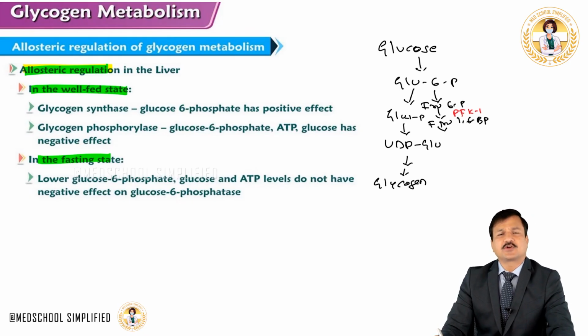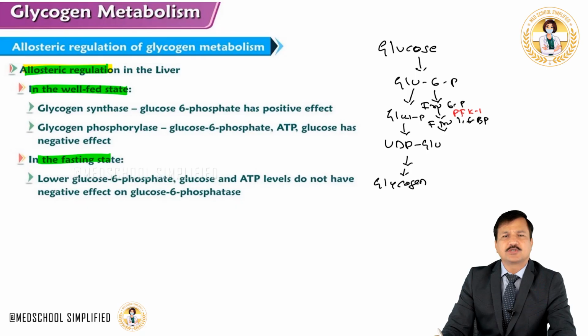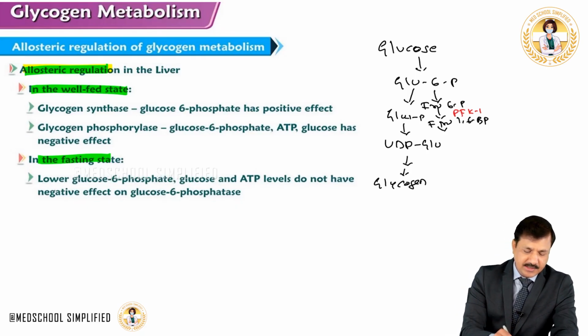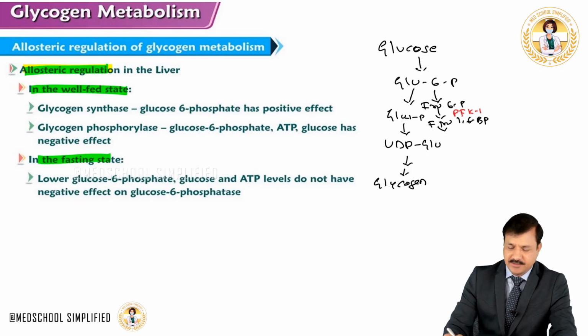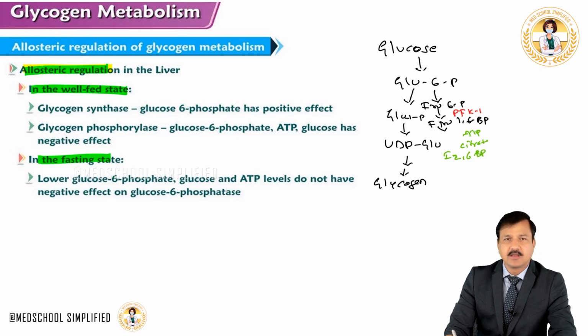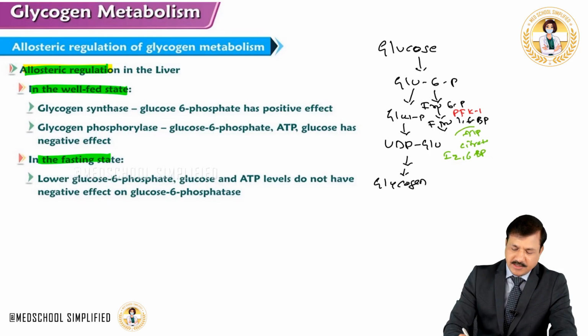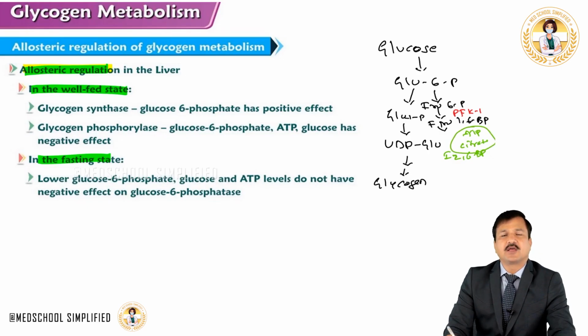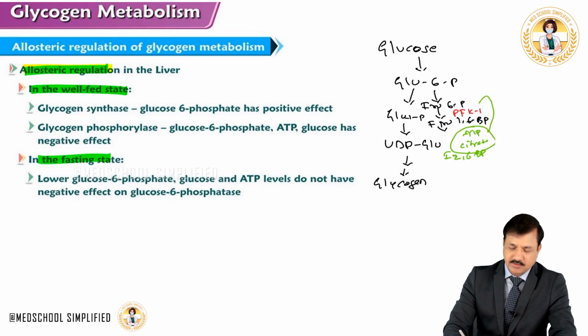Now this phosphofructokinase 1 is the most regulated enzyme in glycolysis, especially when the person is in fed condition. There will be a lot of ATP and citrate in the cytoplasm, and also there will be more fructose 2,6-bisphosphate. So during this time what will happen? Because of the presence of higher levels of ATP and citrate, these two molecules will have a negative effect on PFK1.